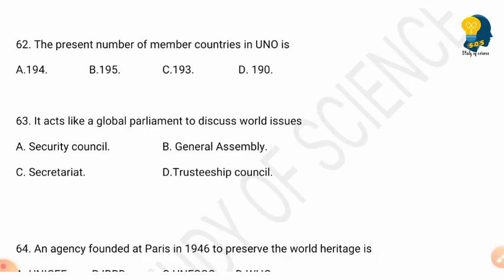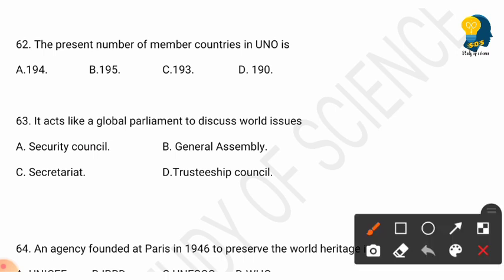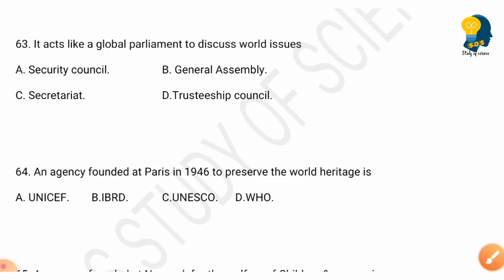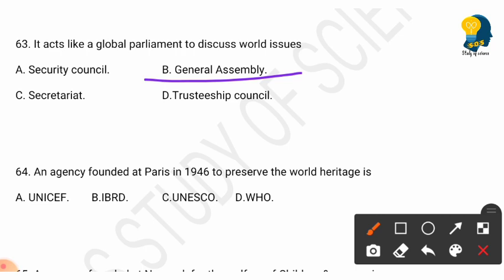The next question is, the present number of member countries in UNO is. Options are 194, 195, 193, 190. So the right answer is option C, 190 is the present number of member countries in UNO. The next question is, it acts like a global parliament to discuss the world issues. Options are Security Council, General Assembly, Secretariat, Trusteeship Council. It acts like a global parliament. So which is that? It is General Assembly. So option B is the right answer.